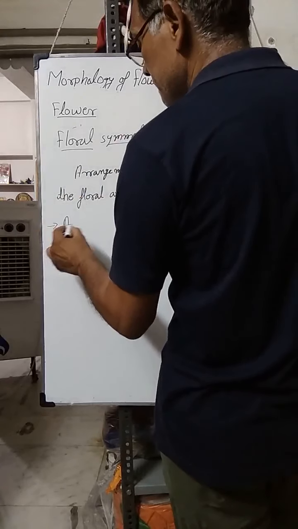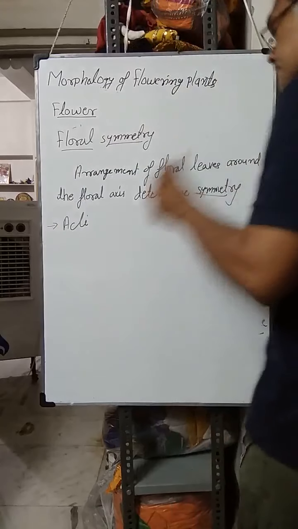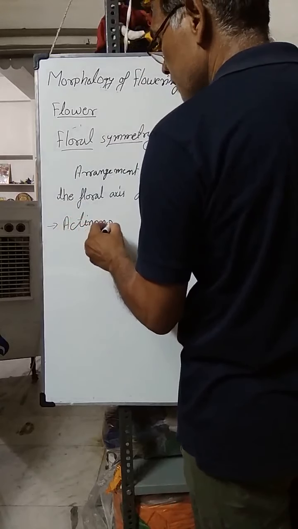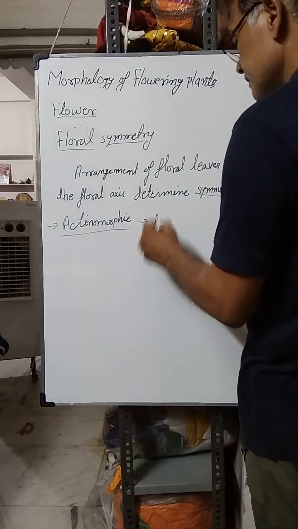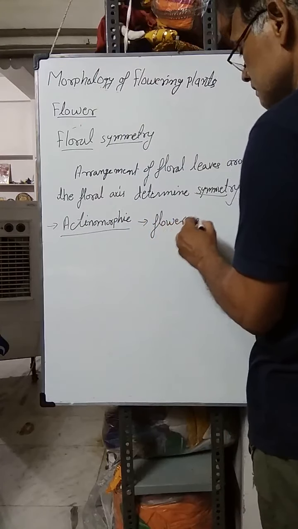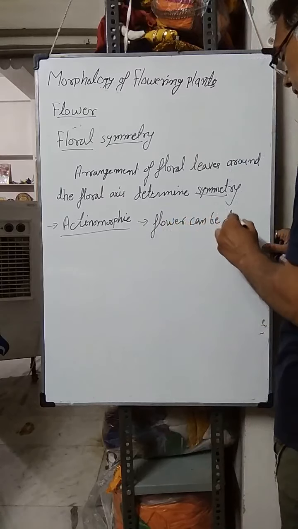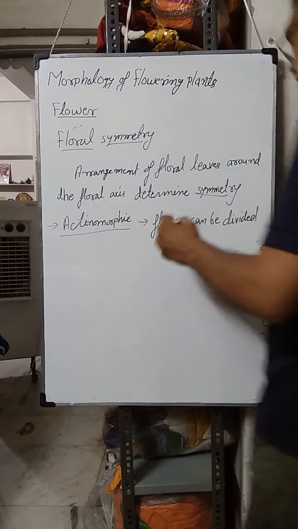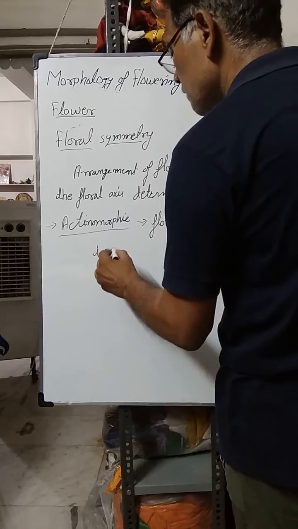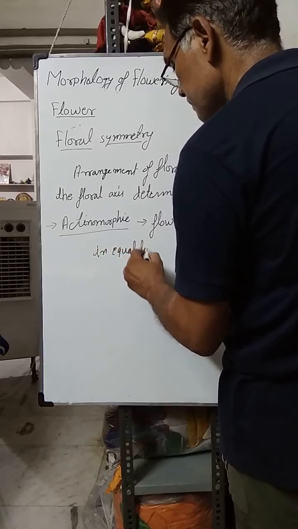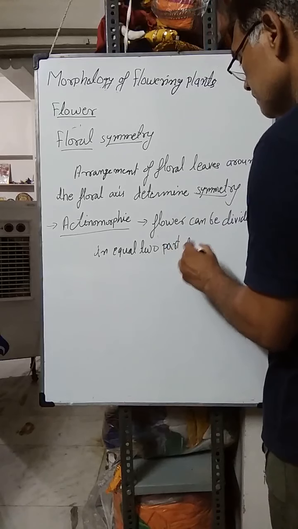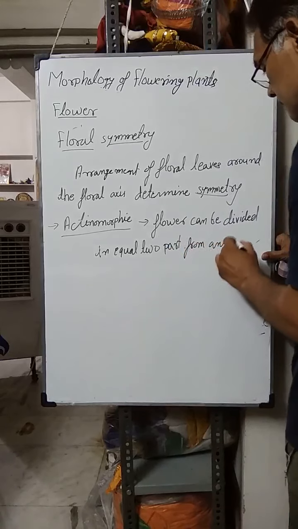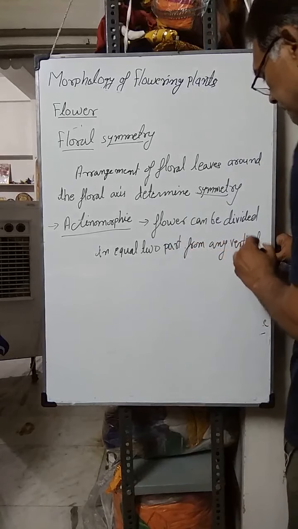The first one is of actinomorphic. Actinomorphic means the flower can be divided in equal two parts from any vertical plane.